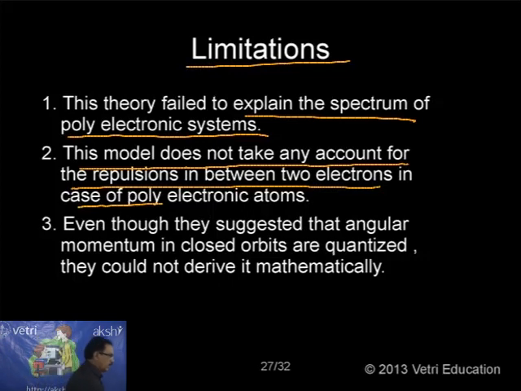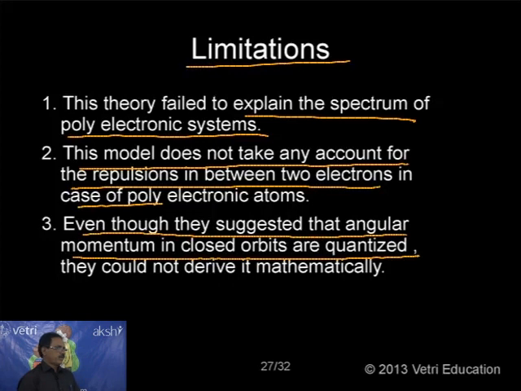Third, even though they suggested that angular momentum in closed orbits is quantized, they could not derive it mathematically. They cannot give support by derivation. It's only a suggestion, only a postulate. So, even though they suggested that angular momentum in closed orbits is quantized, they could not derive it mathematically.